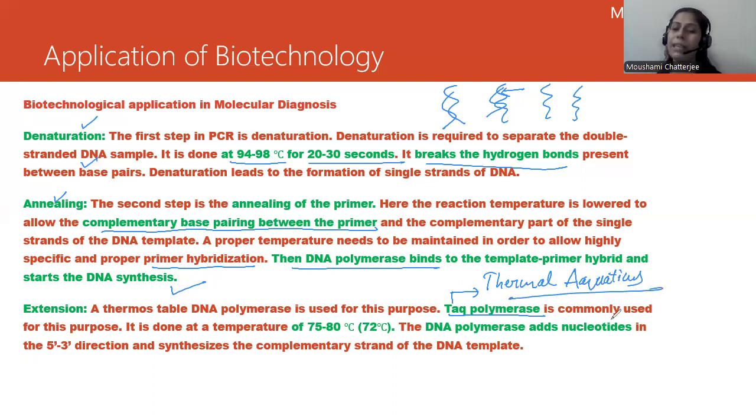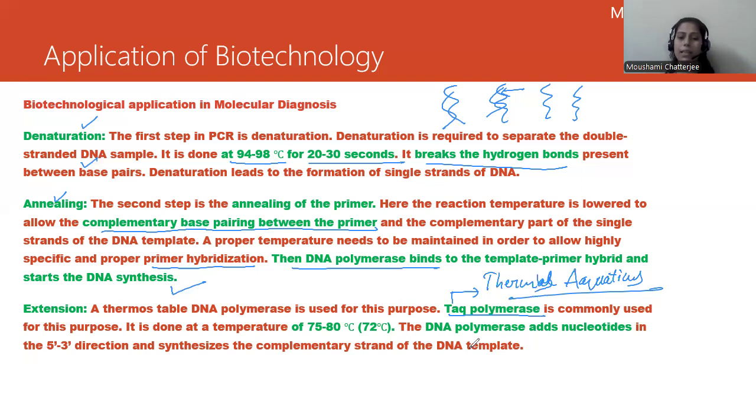Why this special kind? Because the temperature is very high, and an ordinary polymerase may get denatured or may not work at such a high temperature. So we need a heat-stable polymerase, Taq polymerase derived from Thermus aquaticus, a bacterium that grows in high-temperature areas.